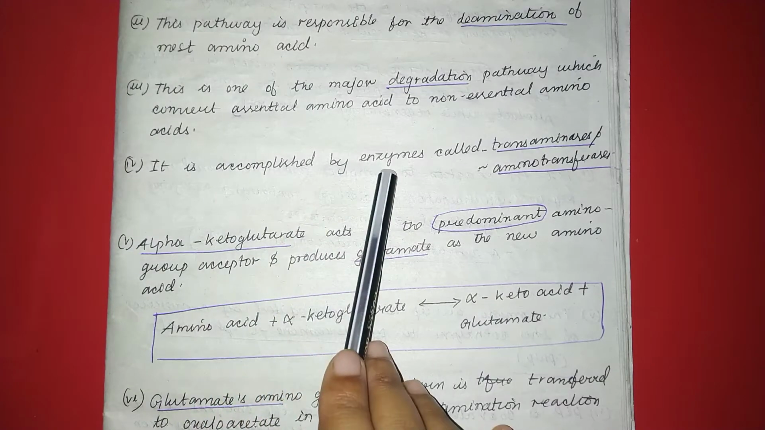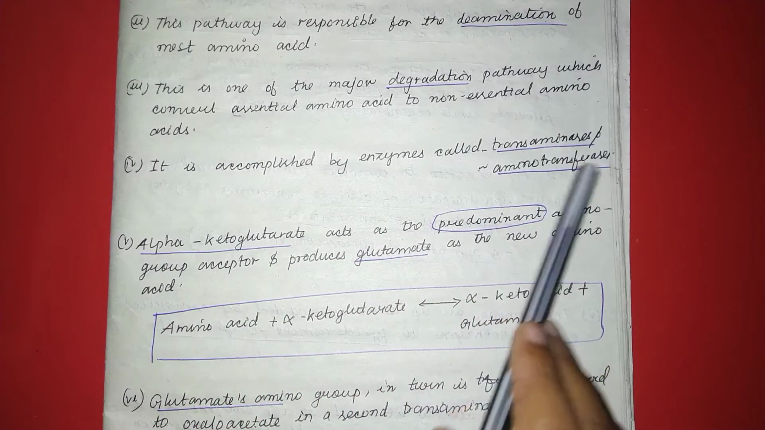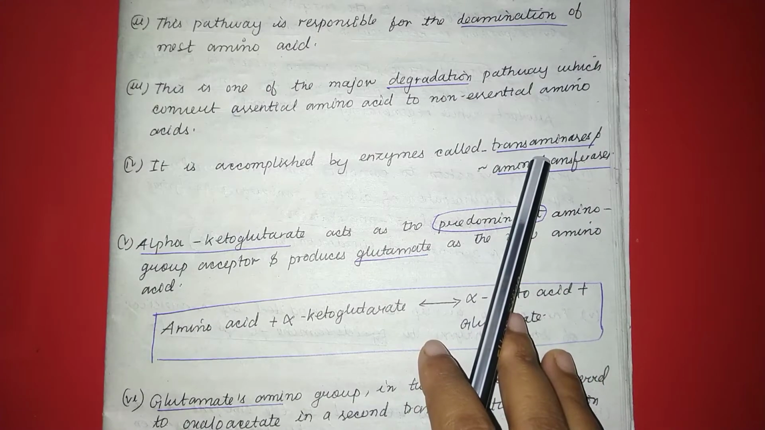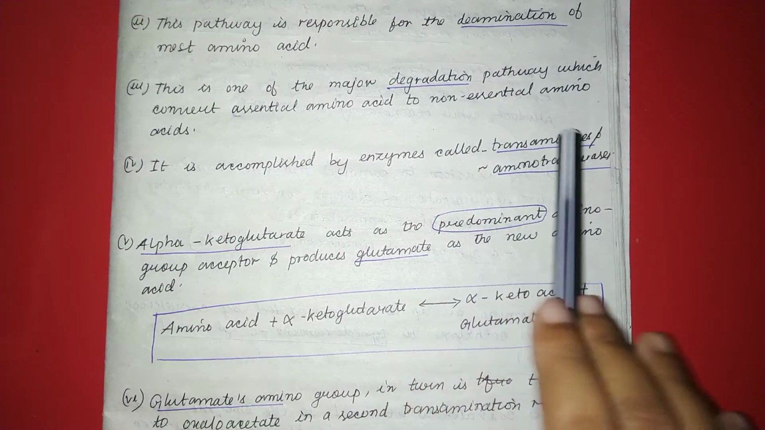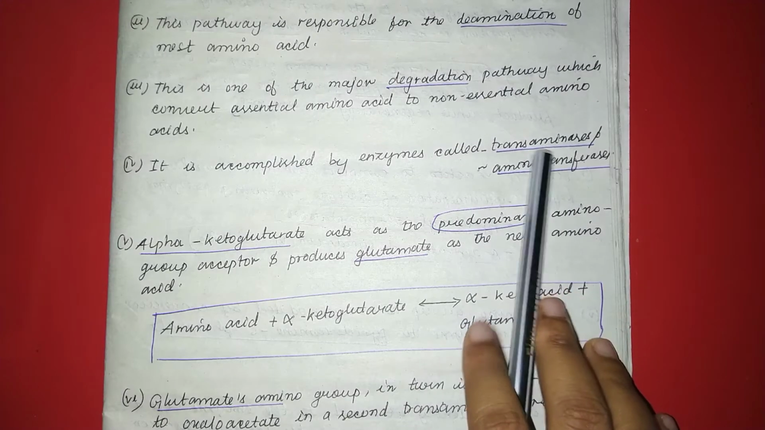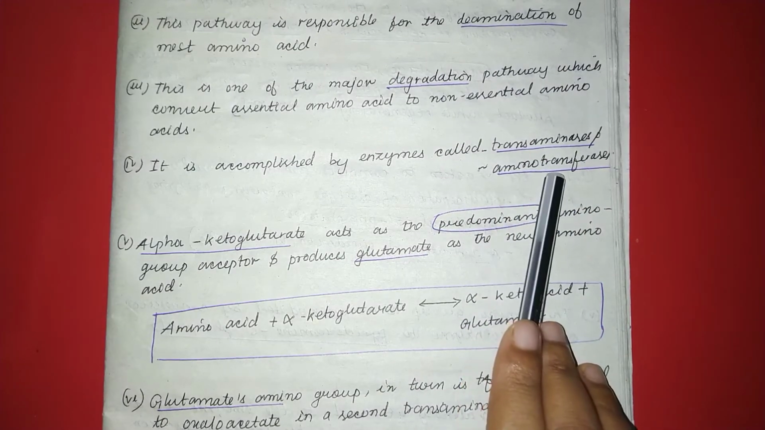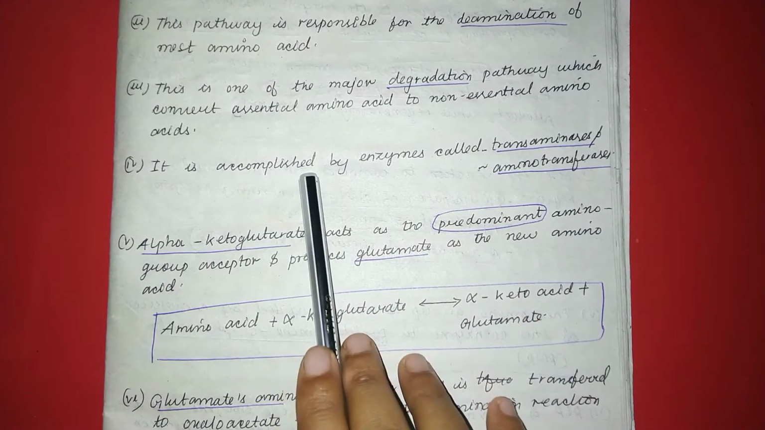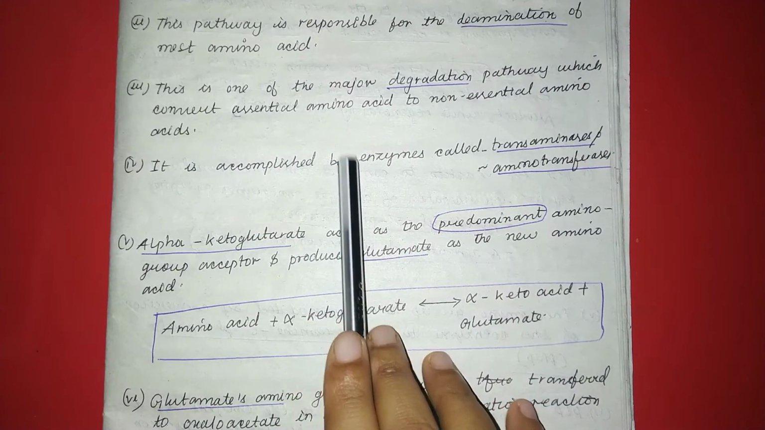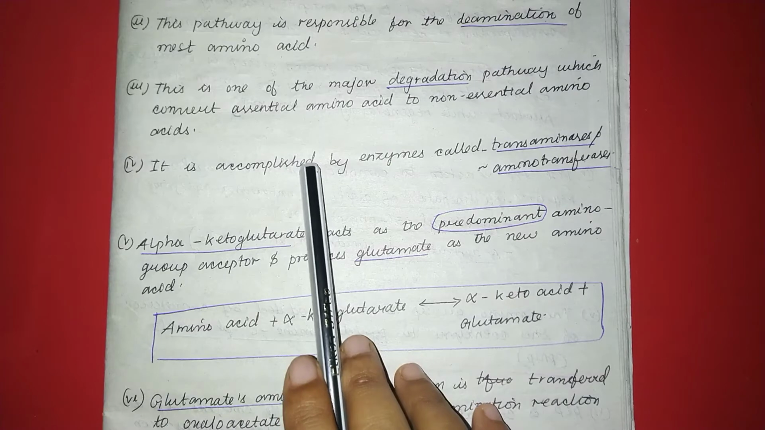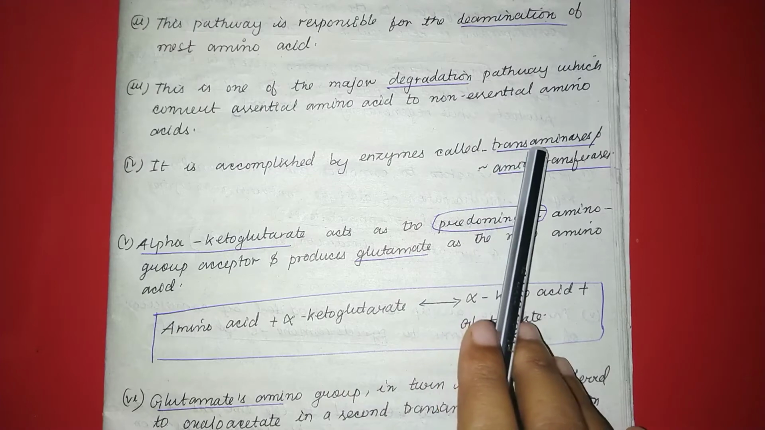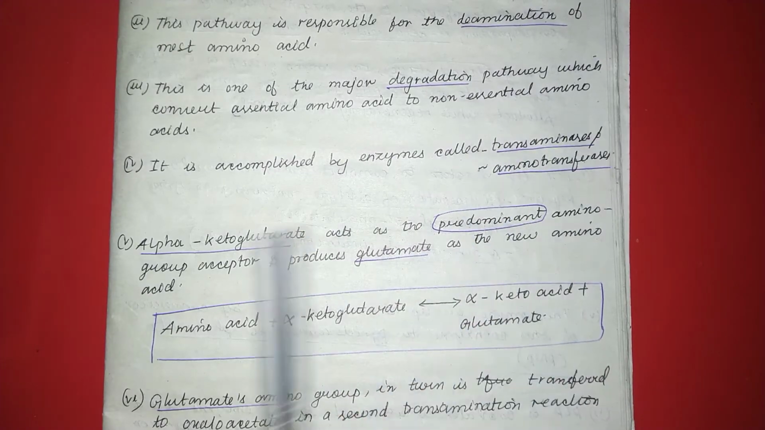Transamination is accomplished by an enzyme called transaminase or aminotransferase. Here, accomplished means achieved or successful. So the transamination process is achieved by the enzyme known as transaminase or aminotransferase.